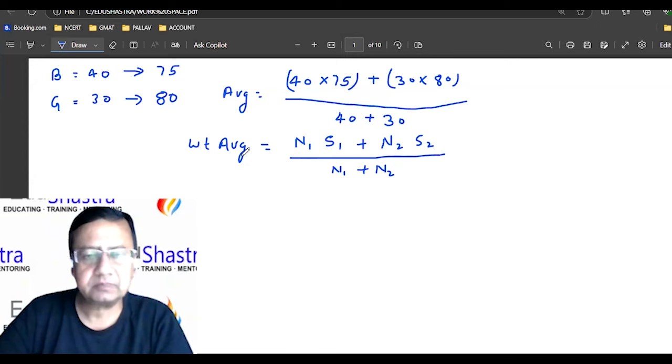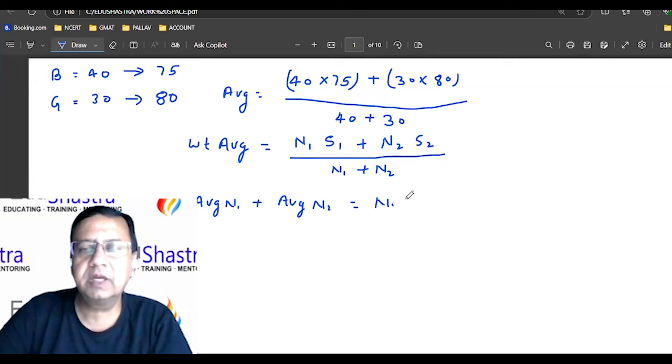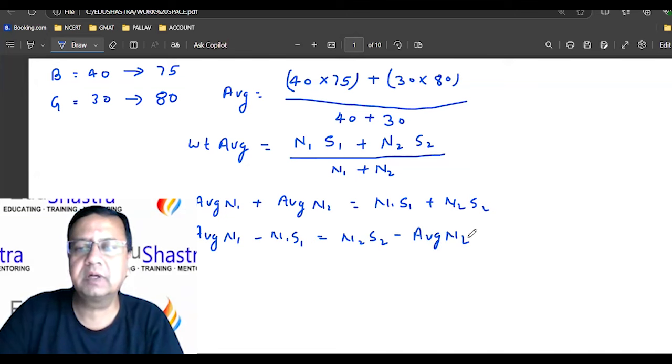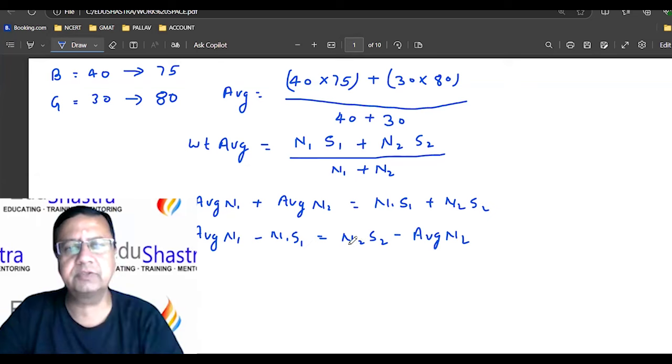So I just reframe and restructure this, right? Taking this simple average, cross multiply: average times (N1 plus N2) is equal to what? N1 S1 plus N2 S2. Shift the terms. Average N1 minus N1 S1 is equal to N2 S2 minus average N2. Right? Just a shifting of the terms.